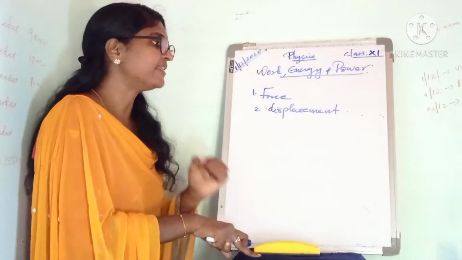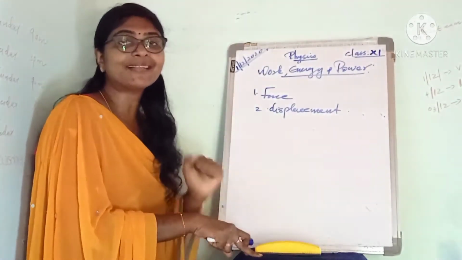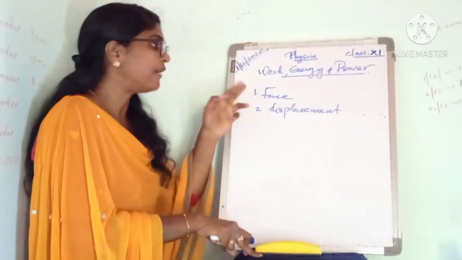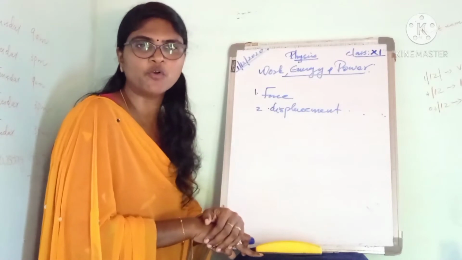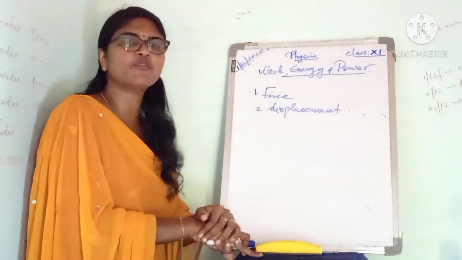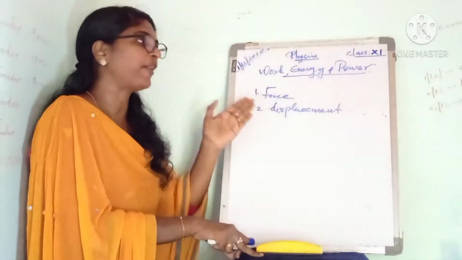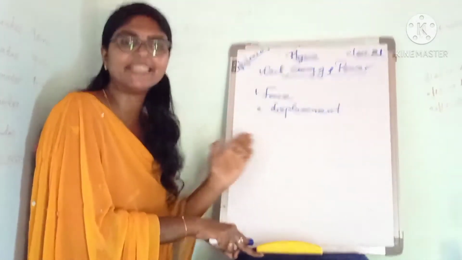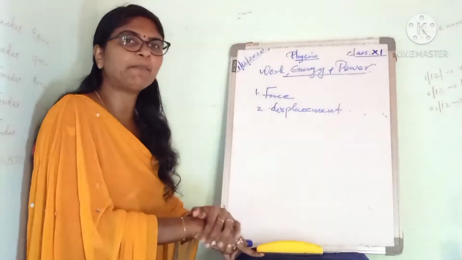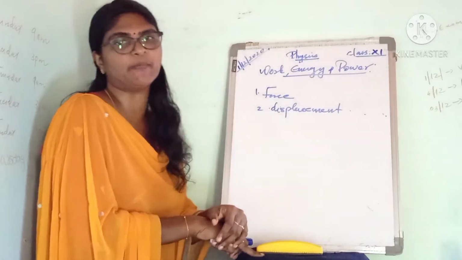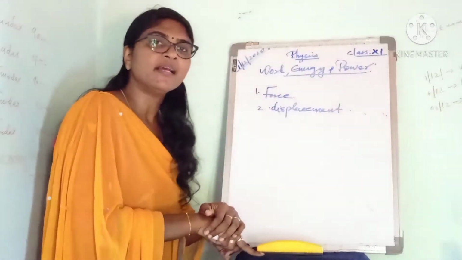Listen to it. So you can say what are the necessary conditions for work to be done. What are the necessary conditions? First, a force should act on the body. A force acts on the object or body and the point of application of force moves in the direction of the force. Also, we can say the work done mainly depends on the force and displacement.